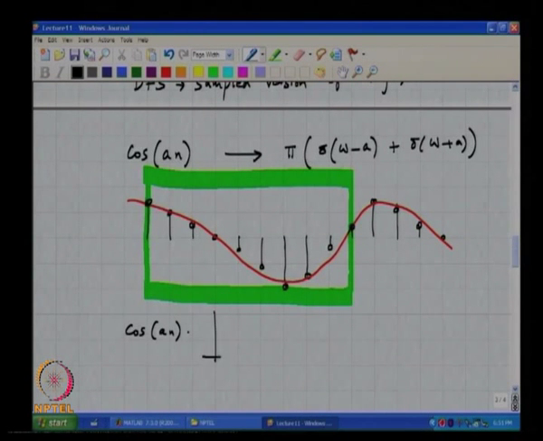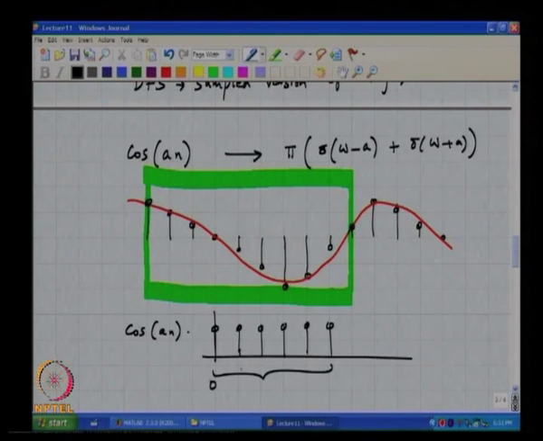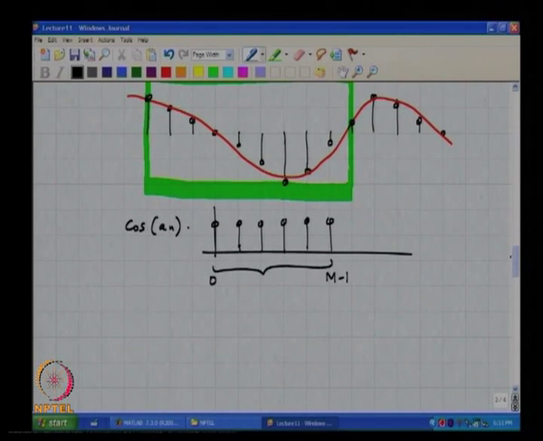So, what do you think would be the discrete time Fourier transform of such a sequence? This is now a finite length sequence, correct.